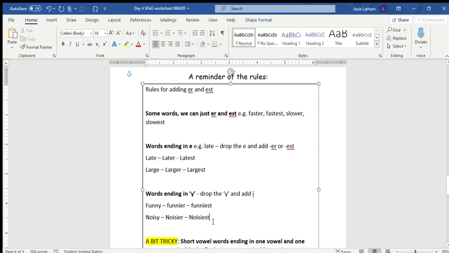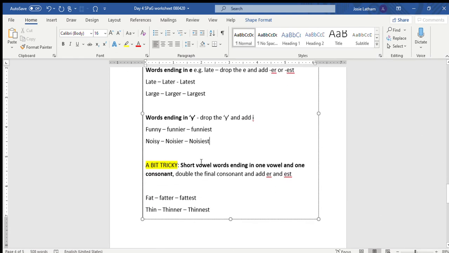The reason is we don't usually have a Y in the middle of a word in English. A Y normally goes at the beginning or the end. So we turn that Y into an I because it sounds like an I sound anyway. Okay, I've highlighted this one in yellow because it is a bit tricky. So I'm going to explain it to you.